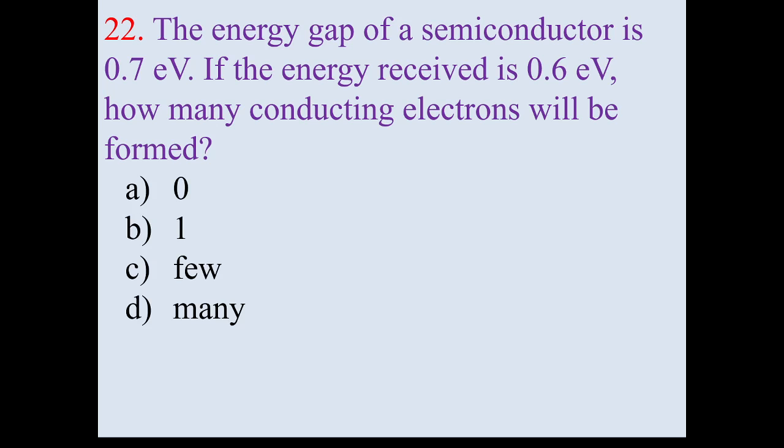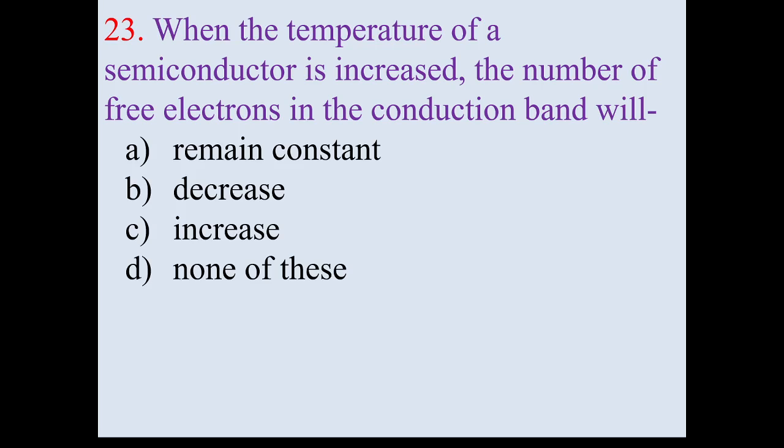The energy gap of a semiconductor is 0.7 electron volt. If the energy received is 0.6 electron volt, how many conducting electrons will be formed? Now the energy gap for the semiconductor is given, it is 0.7 electron volt, and the energy received is less than this, that is 0.6 electron volt. As the energy received is less than the energy gap, no free electrons are available for current conduction. So conducting electrons will be 0. When the temperature of a semiconductor is increased, the number of free electrons in the conduction band will also increase.